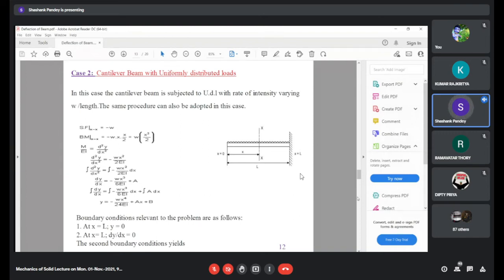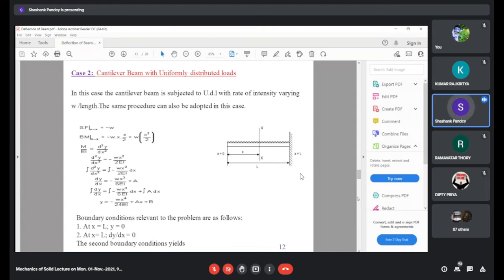First, we will write the expression for shear force. That will be minus W, that is weight per unit length, into the corresponding length X. That will be the shear force. So shear force is linear in nature, whereas the bending moment for the uniformly distributed cantilever beam will be multiplied by the corresponding x by 2 distance. So it is parabolic in nature. Therefore, shear force is linear, and bending moment is parabolic in nature.